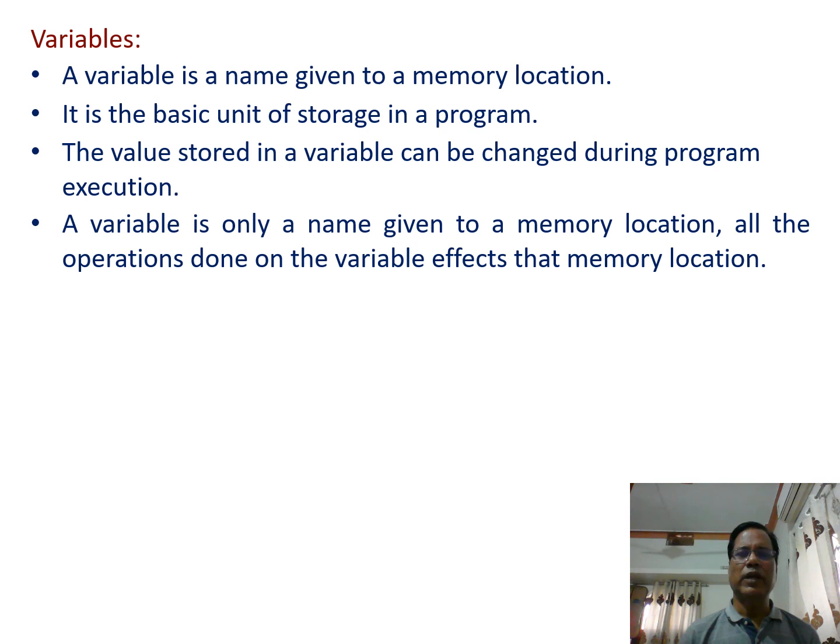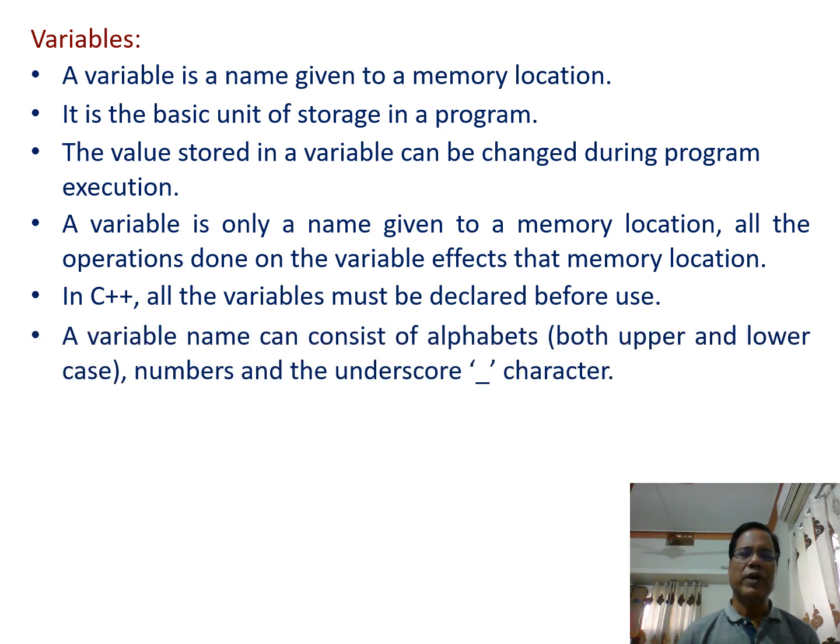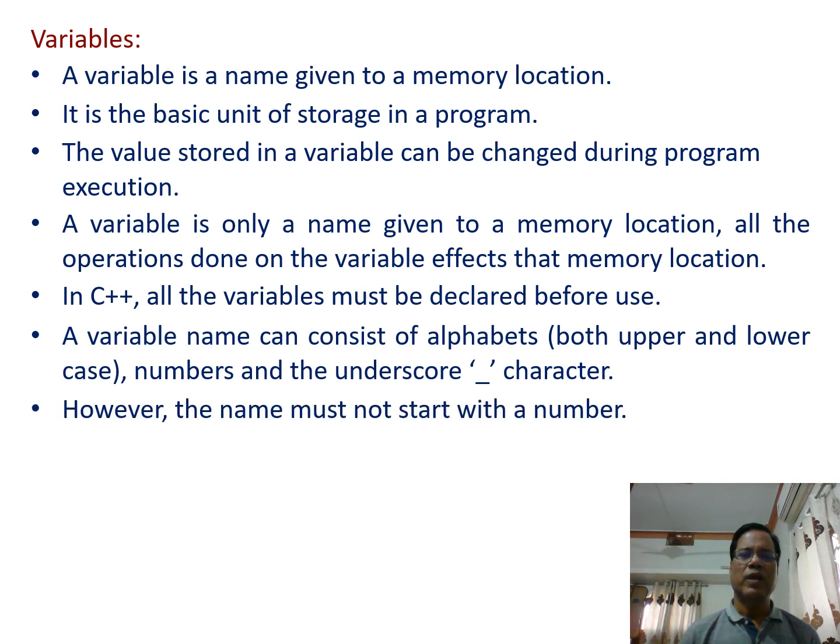A variable is only a name given to a memory location. All the operations done on the variable affect that memory location. In C++, all the variables must be declared before use. That is also the case in C. A variable name can consist of alphabets, both upper and lower case, numbers and the underscore character. However, the name must not start with a number.